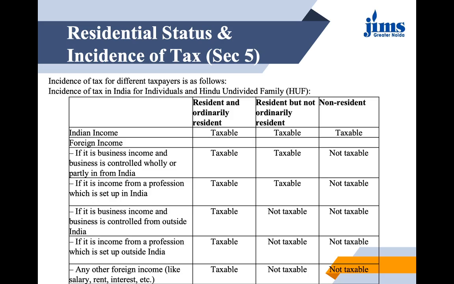Further, certain persons like individual and HUF have two further categories: either they can be ordinarily resident in India or not ordinarily resident in India. So this gives rise to 3 categories of residential status: resident and ordinarily resident, resident but not ordinarily resident, and the last category is non-resident.